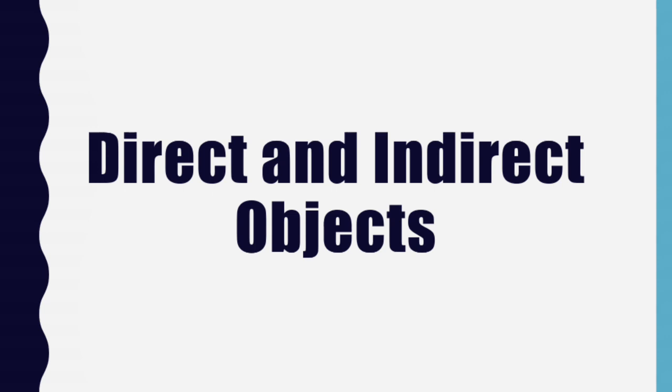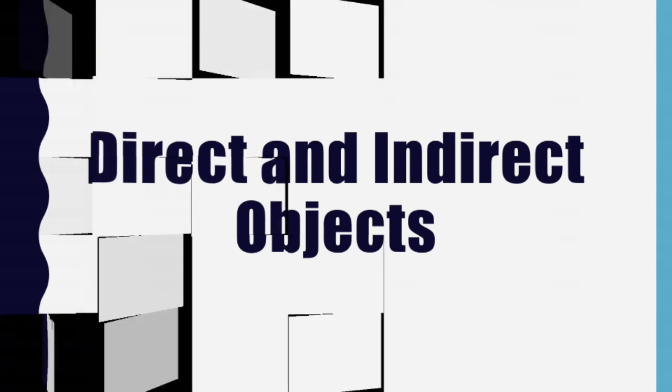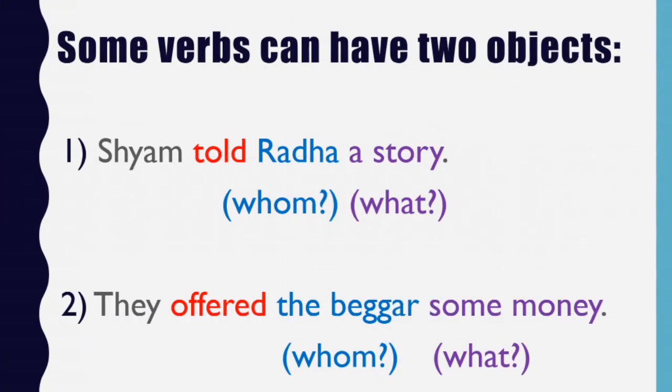Now, these answers of what and whom questions can be categorized as direct and indirect objects. In this sentence, Shyam told Radha a story. There are two objects. Radha is the answer of the question told whom, and a story is the answer of the question told what. So, Radha and a story are the objects of the verb told.